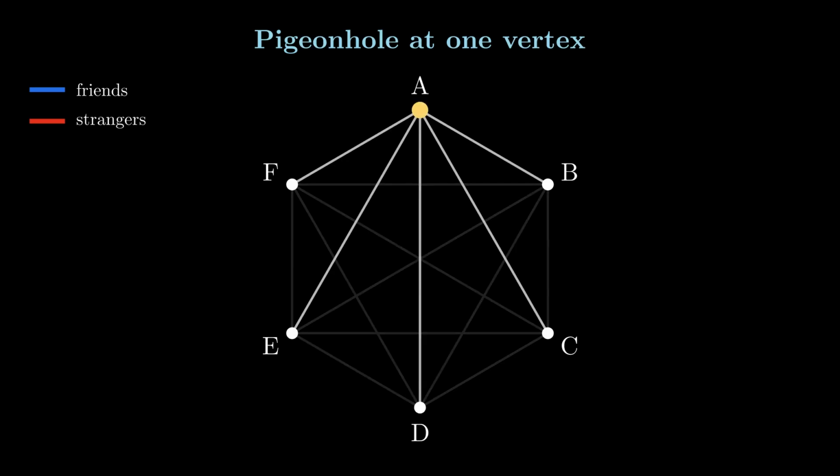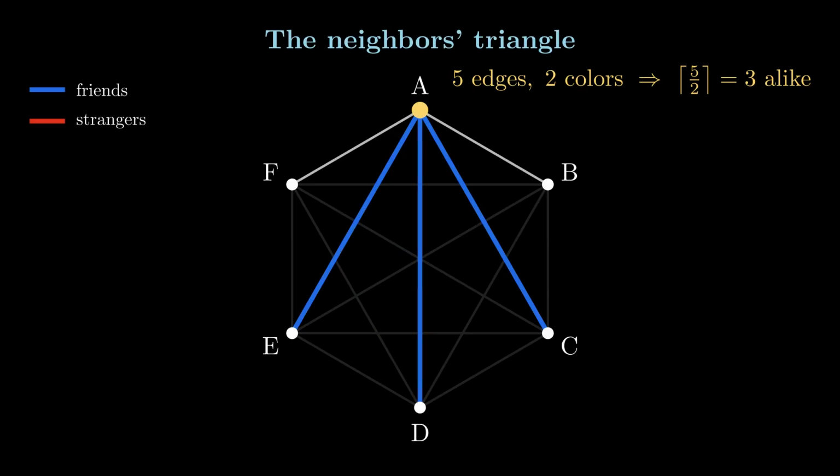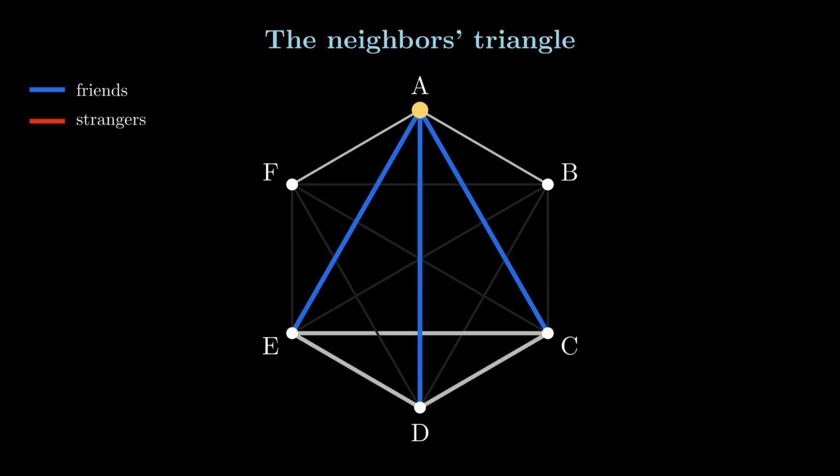Let's zoom in on one person, person A. A is connected to the other 5 people by 5 edges, and each edge is either blue or red. We have 5 edges, but only 2 colors. By the pigeonhole principle, at least 3 of them must be the same color. Without loss of generality, let's say that 3 of them are all blue. Now we only consider the blue edges from A and the triangle between those 3 people. Everything will depend on those 3 edges now.